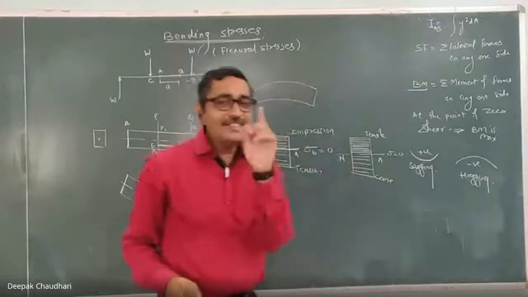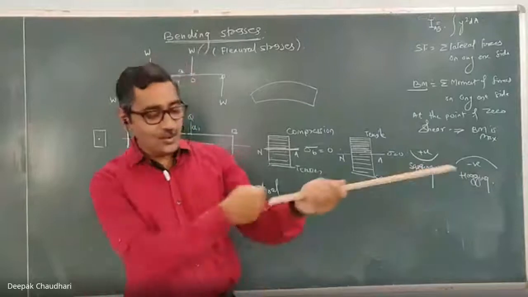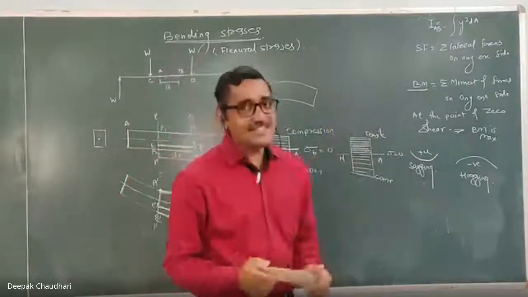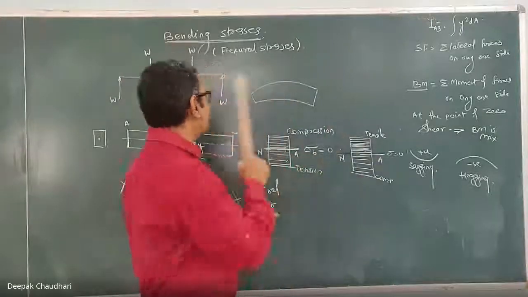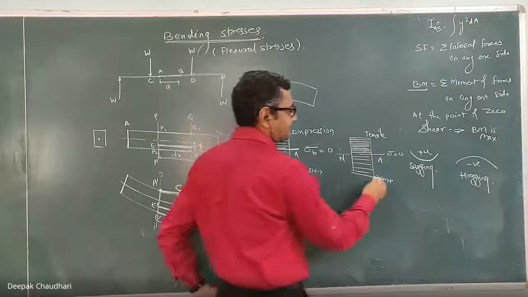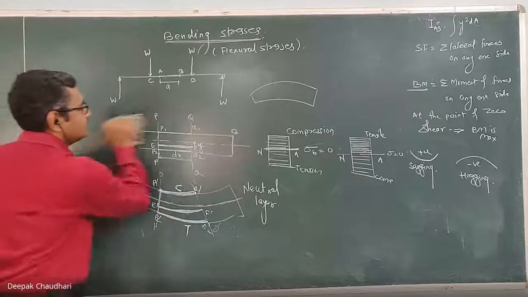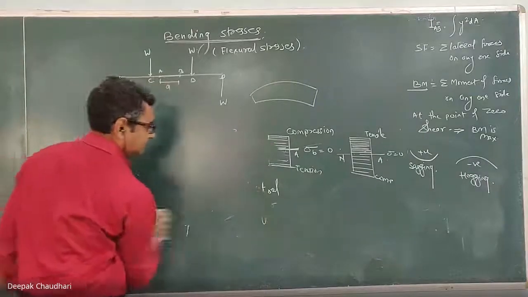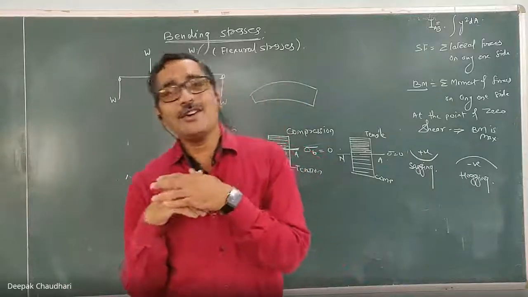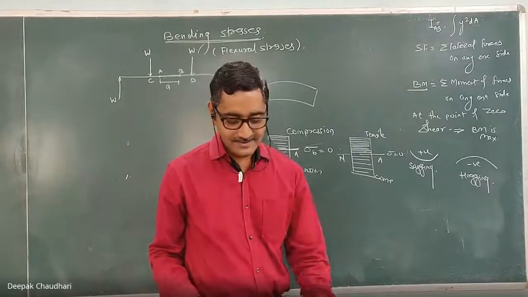Remember, these are the stresses induced because of the bending moment, not because of any direct force or axial force. Understood? So bending stresses also have the same nature, that is, tensile and compressive only. So don't get confused. Is that clear? Neutral axis, neutral layer, and how to identify whether it is tensile or compressive.